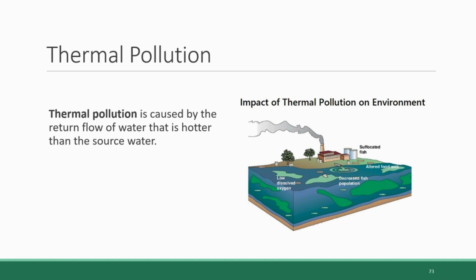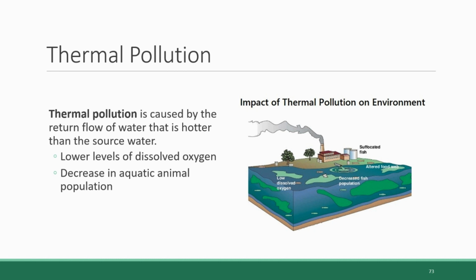And this thermal pollution can cause several consequences. One of them is lower levels of oxygen dissolved in the water, because as a general rule, the warmer the water, the less gas can be dissolved in it, and this includes oxygen gas. And as a result, with less oxygen available, the population of aquatic animals like fish can decline, and this can have extended consequences for the ecosystem.